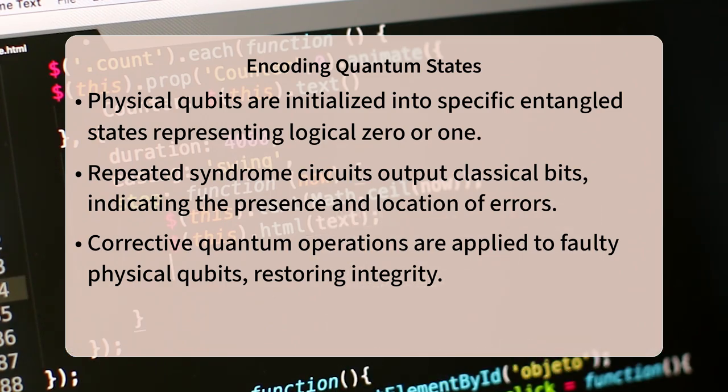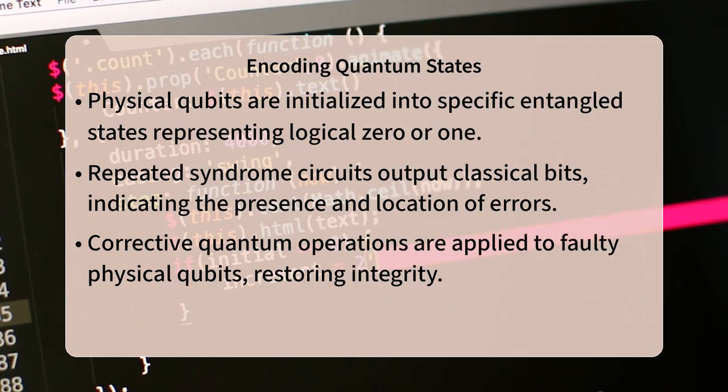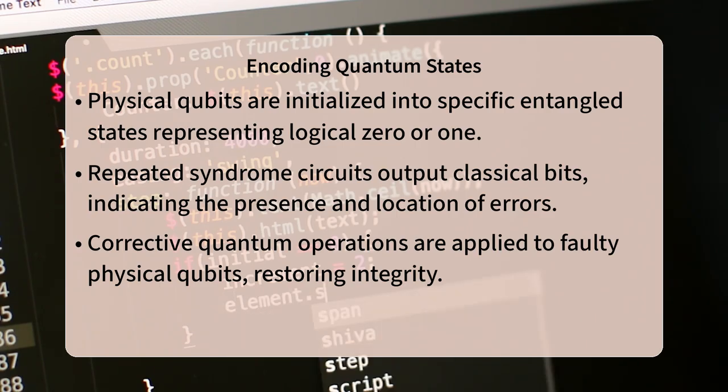Next, throughout the computation, we repeatedly apply syndrome measurement circuits. These circuits interact with the physical qubits and output classical bits, which indicate if and where an error has occurred. Finally, based on these classical syndrome measurements, we apply corrective quantum operations, such as a bit flip or a phase flip gate, to restore the faulty physical qubit to its correct state, thereby preserving the logical qubit's integrity.